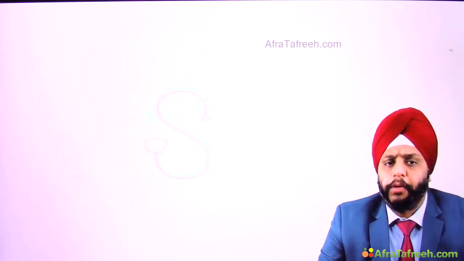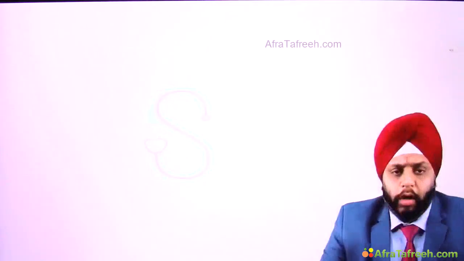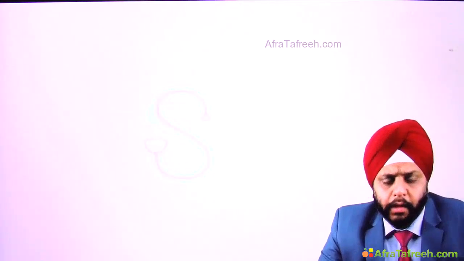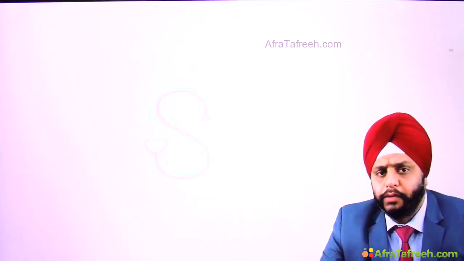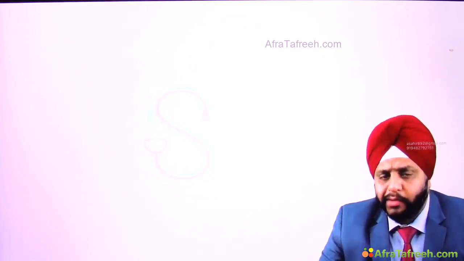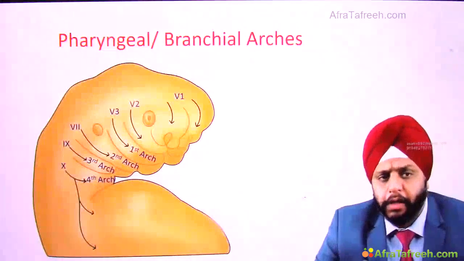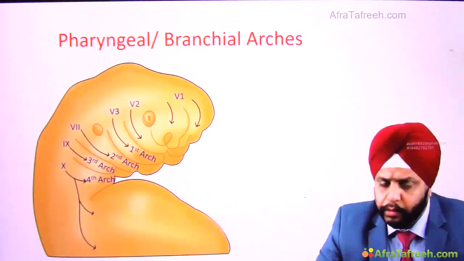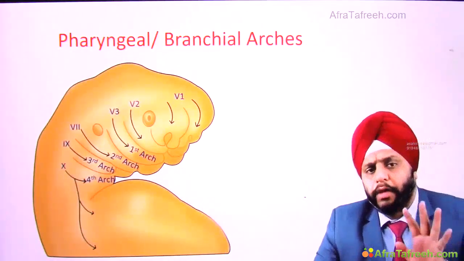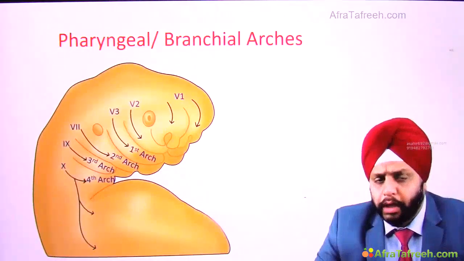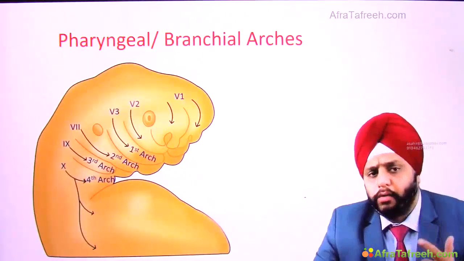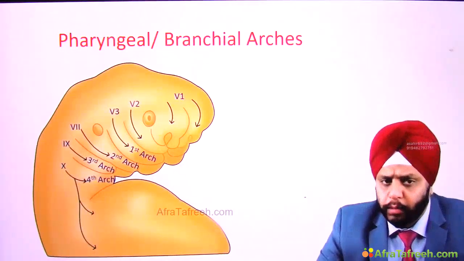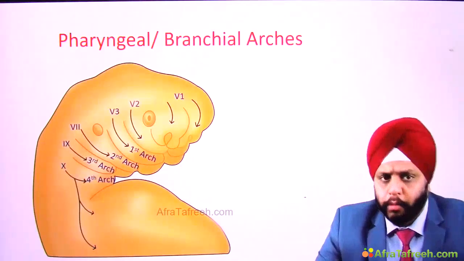Let's come to the embryology of the ear. Now, after having understood the osteology of the temporal bone, let's go and understand the embryology of the ear. To understand the embryology of the ear, it is very important for us to understand the pharyngeal or the branchial arches. So, how many arches do we have? We have 5 pharyngeal or branchial arches. Okay, 1, 2, 3, 4, and 6. The 5th arch disappears in human beings. All right, so we'll not talk about the 5th arch.